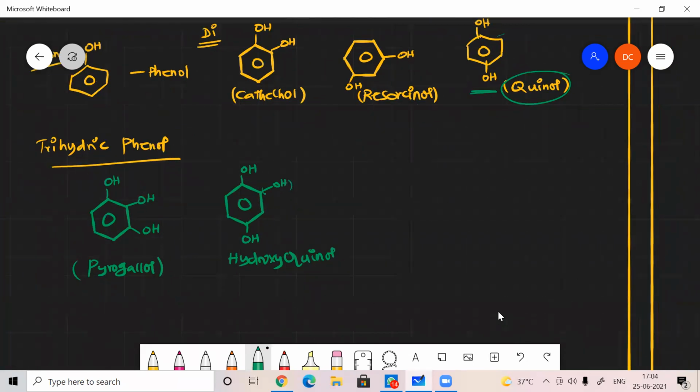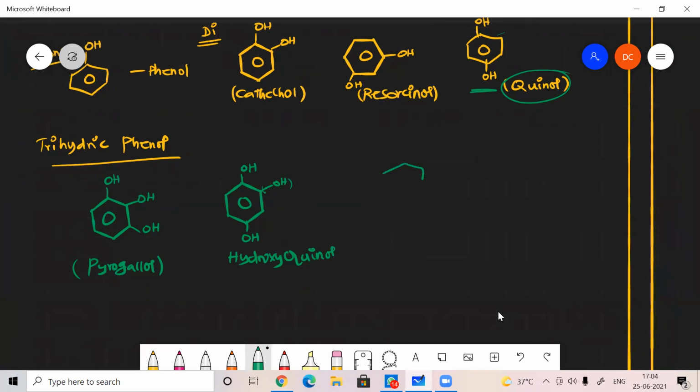Suppose it is like this, OH group is here and one more OH is here and one more OH is here, then it will be called phloroglucinol. It's a common nomenclature of these things. These are all very, very important ones.